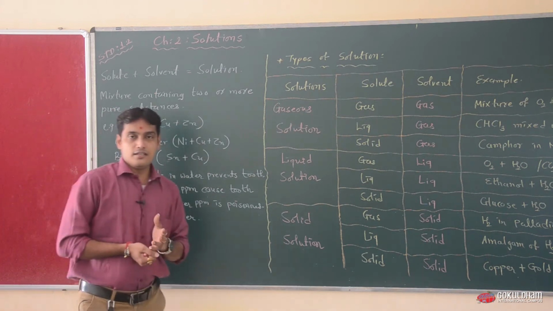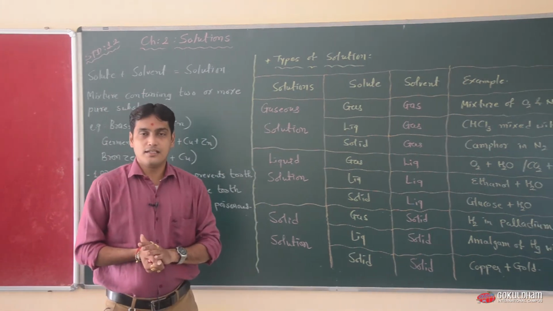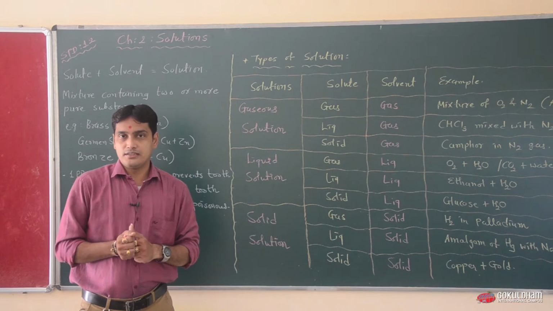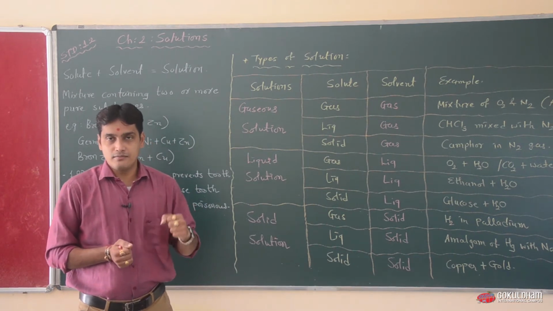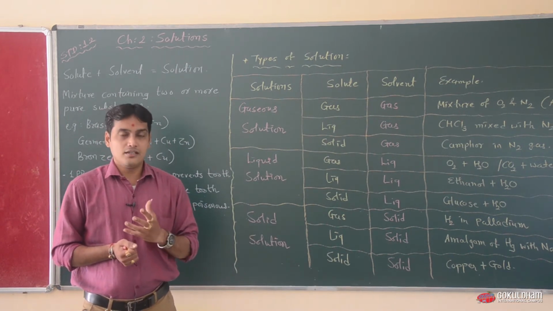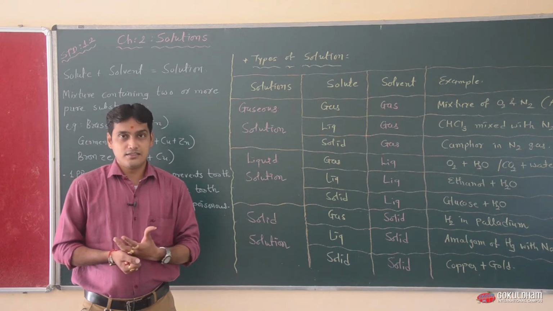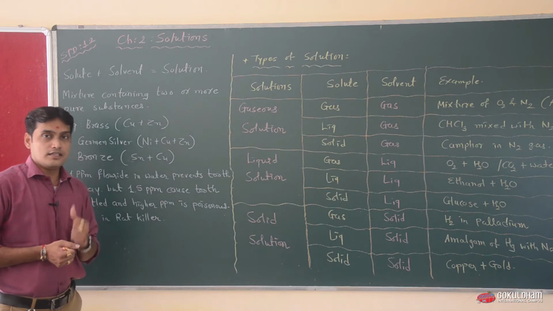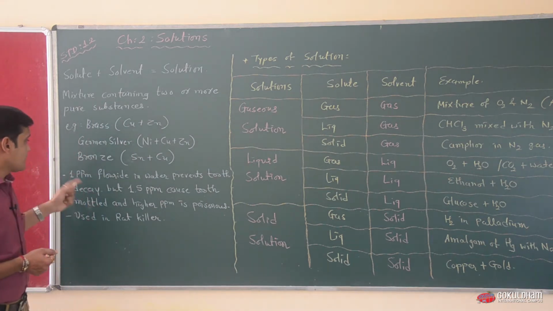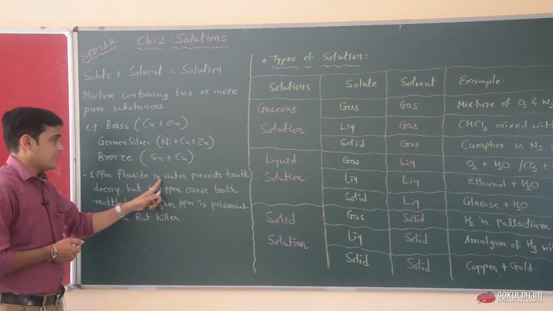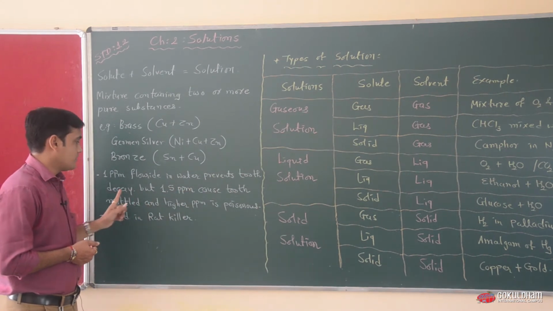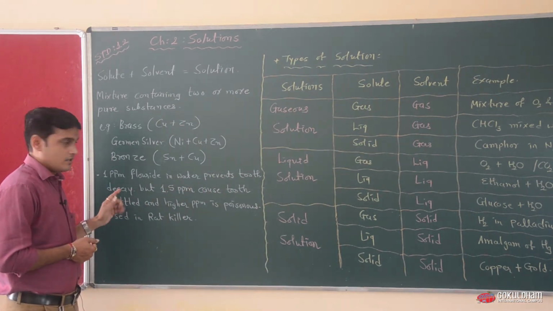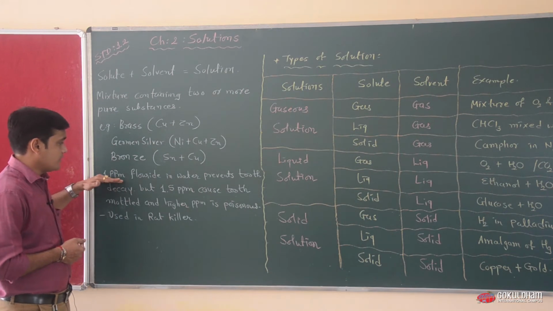Now, in water, we know that many types of impurities are there: calcium, magnesium, fluoride. But when the amount of fluoride exceeds the limit, it can damage our teeth. So 1 ppm fluoride in water prevents tooth decay. Prevention works till 1 ppm.